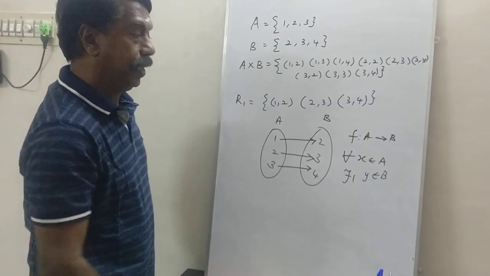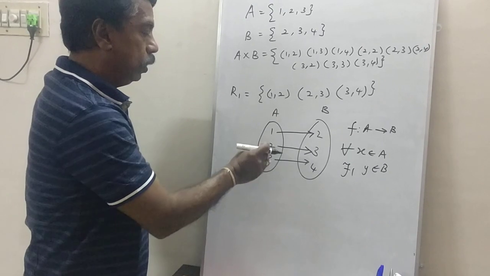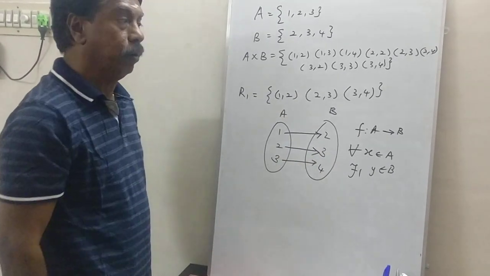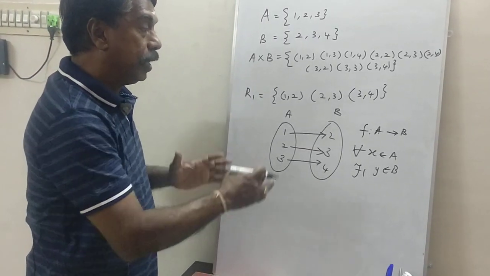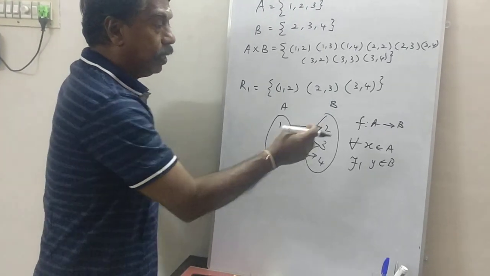See here, 1 is related to 2, 2 is related to 3, 3 is related to 4. It is definitely a relation, and moreover it is a function also. How?